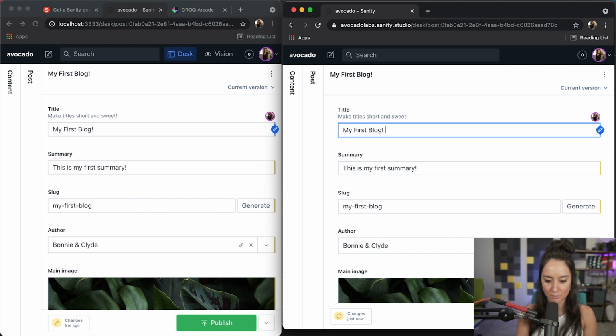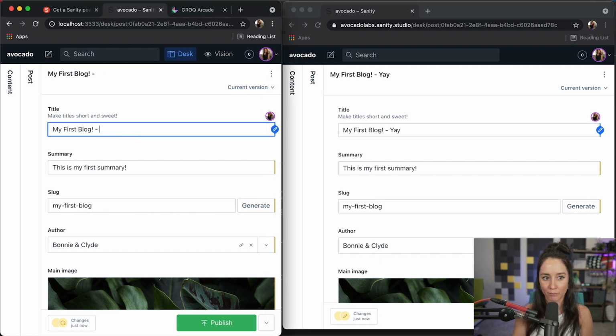I'm going to edit this. I'm going to say, yay. And then over here on my local host side, it synced right away and it was very real time. So no matter where you are working in your studio, all instances of it will be able to see it. Same thing over here. If I got rid of that in the local version, on the deployed version, it goes away.